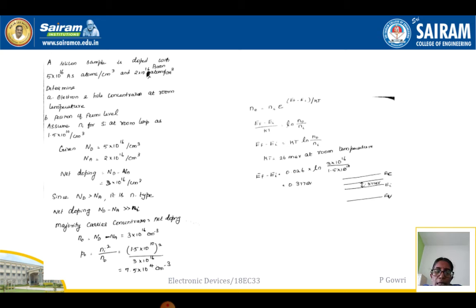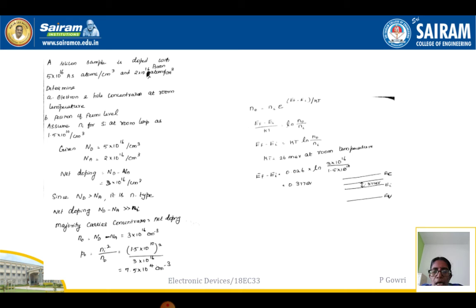So what is Ni? Ni is the intrinsic carrier concentration, and for silicon we know that it is 1.5 into 10 to the power 10 per centimeter cube. Using this we have the formula Ni square is equal to n0 into p0, the concentrations of electrons and holes in the system.